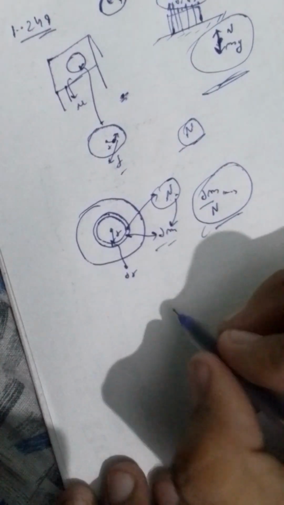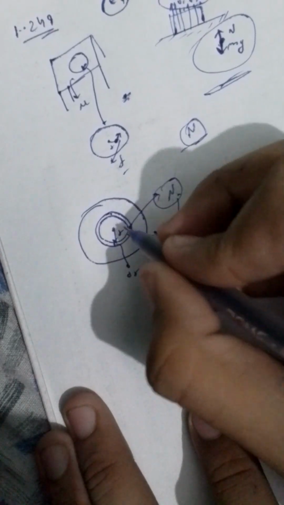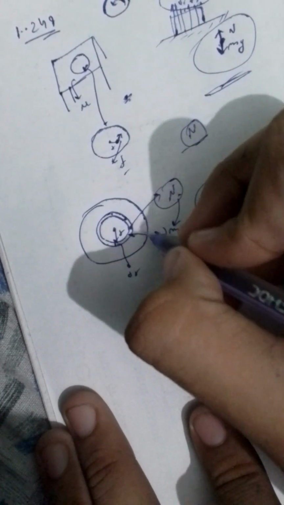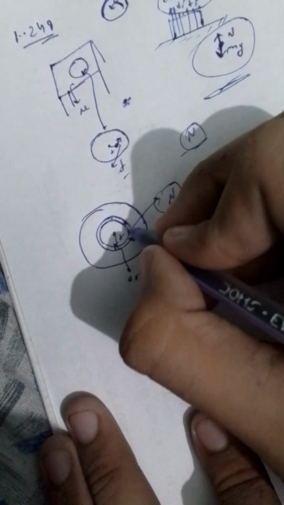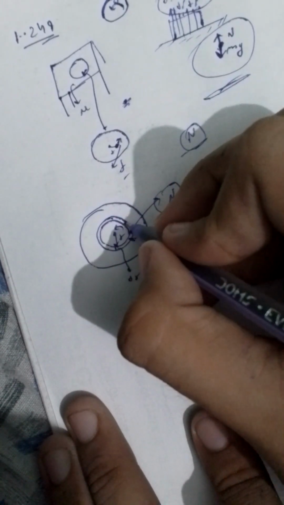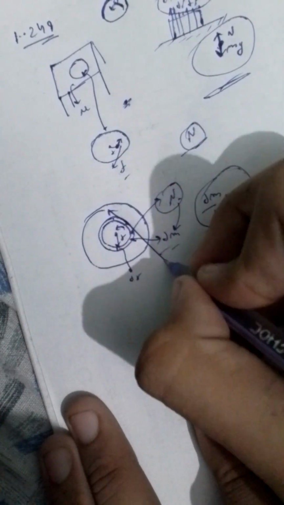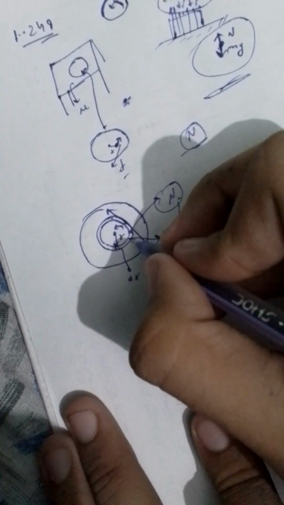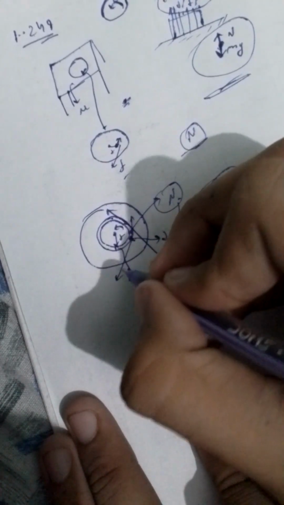So every dm by n particle, let's say I took a particle here, this is rotating like this, so its velocity is like this, so friction will act like this. Same if I take here, velocity is like this, so friction will act here.